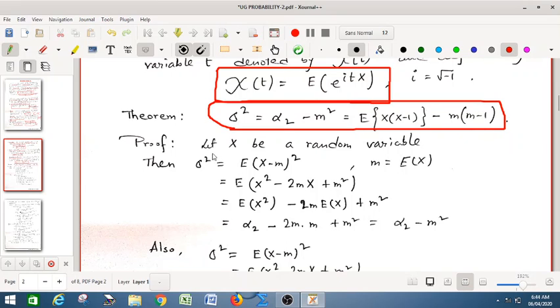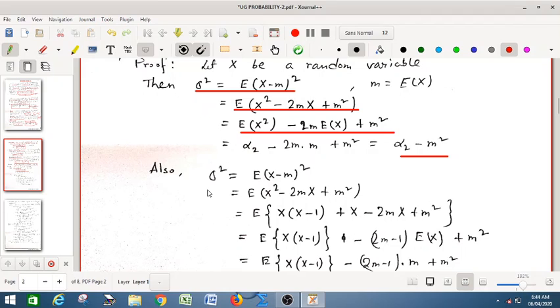Let us prove that. Let x be a random variable. We know that sigma square is the second central moment, so the expectation of (x minus m) whole square. We expand it. We split this up, and we know that 2m is a constant, so only 2m into the expectation of x. Again the expectation of x is m. So naturally, if you substitute, we will get the result.